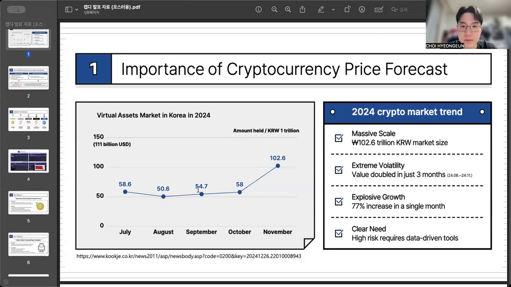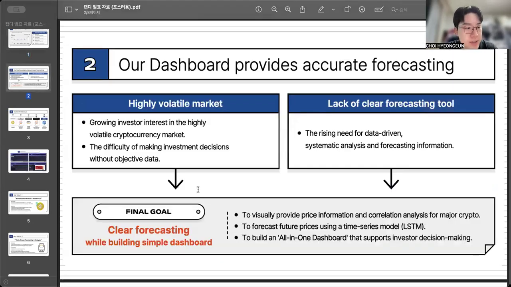So this brings us to the core problem. Despite the growing interest, individual investors struggle to make rational decisions. The market is too volatile, and without objective data, investment becomes emotional and dangerous. So there is a clear lack of systematic forecasting tools accessible to general users.